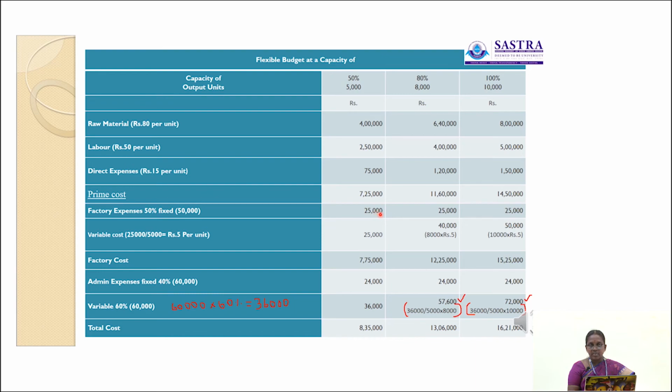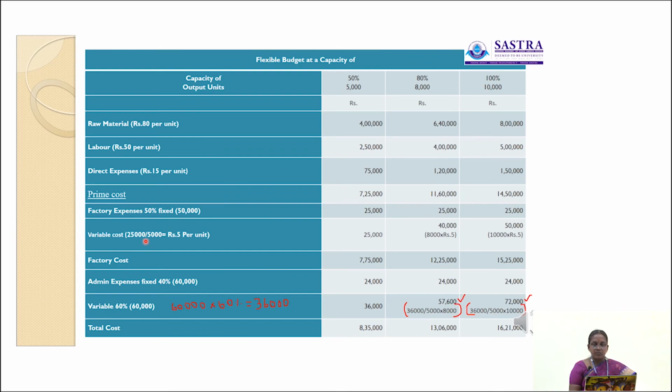So the value of fixed factory expenses remains constant throughout the period. So 25,000 is applicable for production of different levels of capacity units. So 25,000 is applicable at the 50% capacity, and 25,000 at 80% capacity, and 25,000 at 100% capacity level.